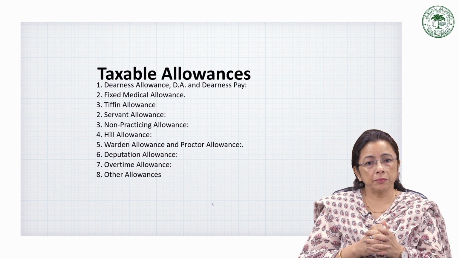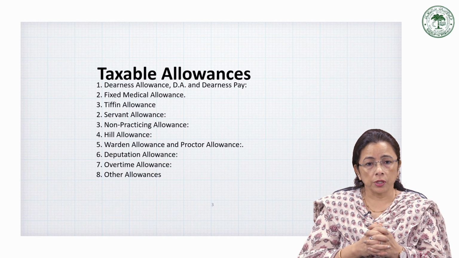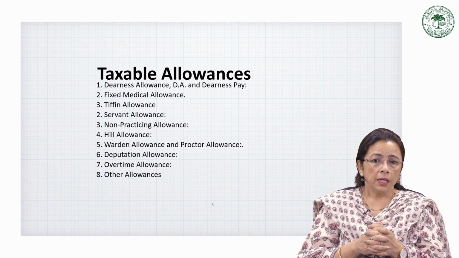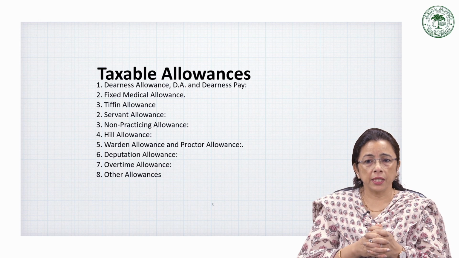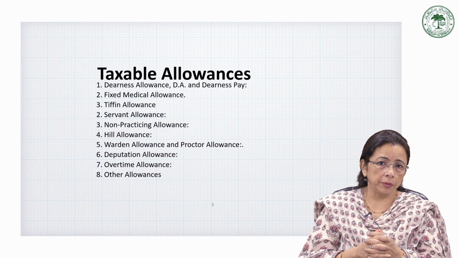Partial exemption may apply for postings above this height, that is beyond 1,000 meters above sea level, under Rule 2BB of the Income Tax Rules. For example, if the employee is posted at 800 meters and receives rupees 3,000 per month as hill allowance, then the entire 36,000 is taxable income.